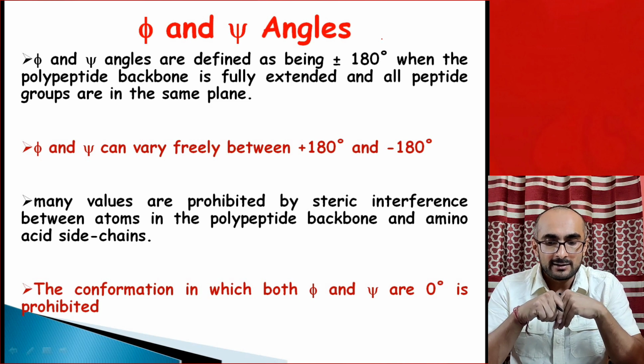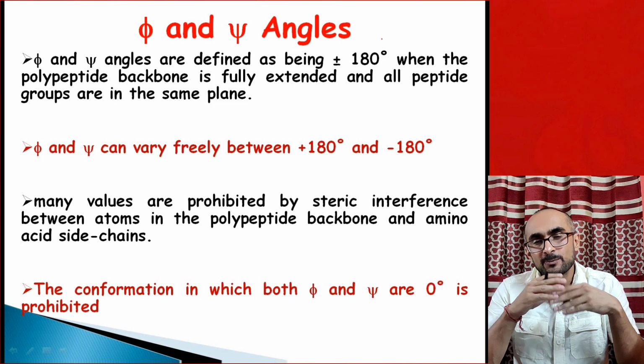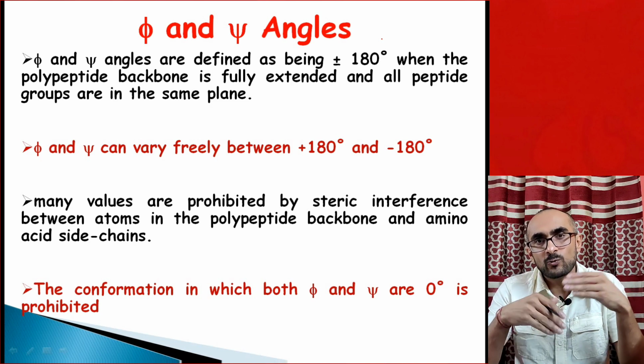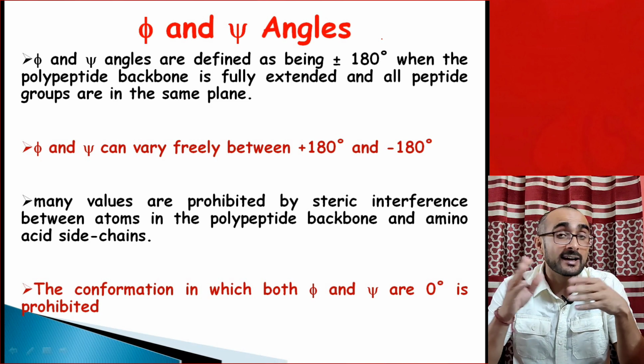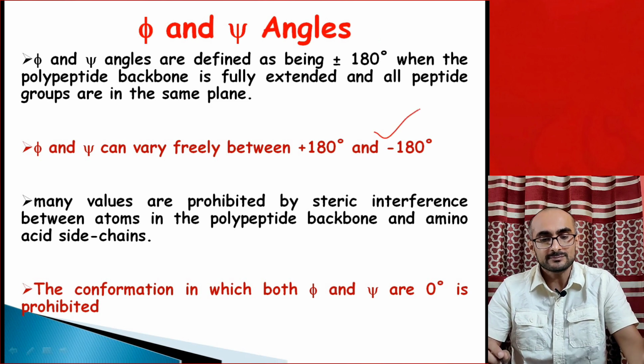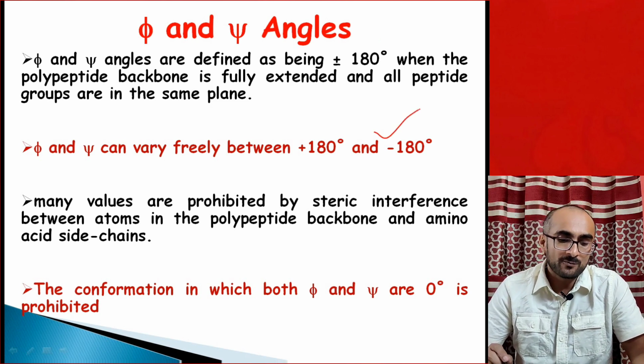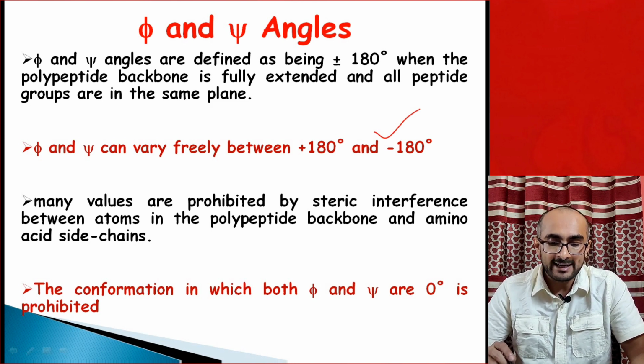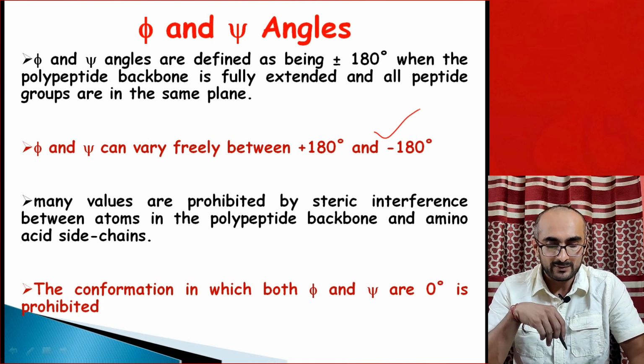But in case of proteins, because proteins acquire different, specific shapes, phi and psi theoretically vary from minus 180 degrees to plus 180 degrees. And many of the combinations of phi and psi values are prohibited by steric interference between atoms in the polypeptide backbone and the side chain group.